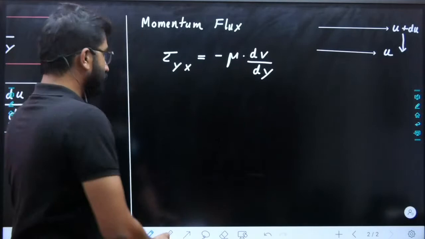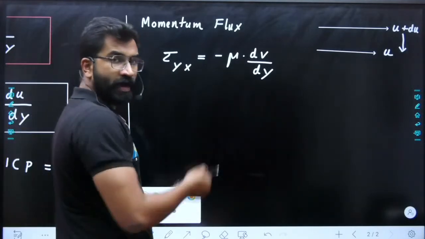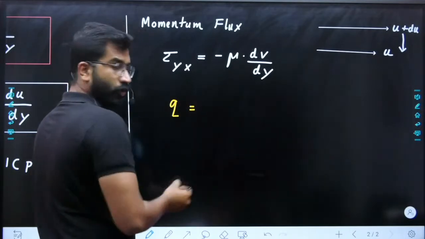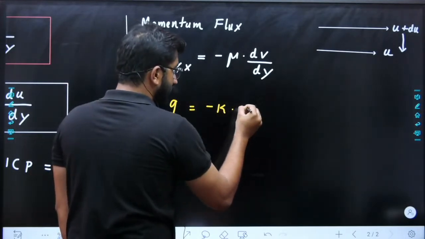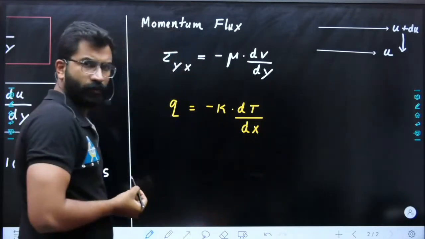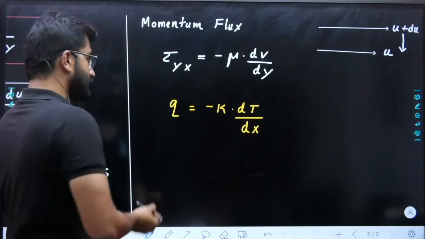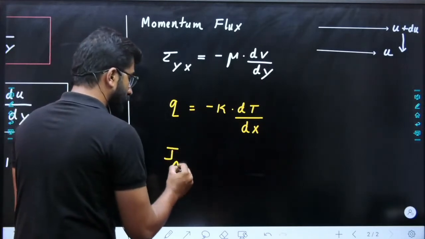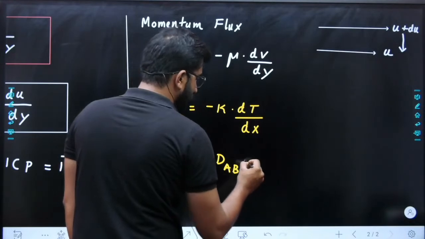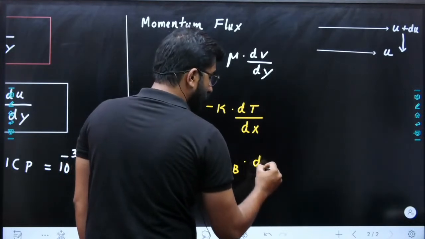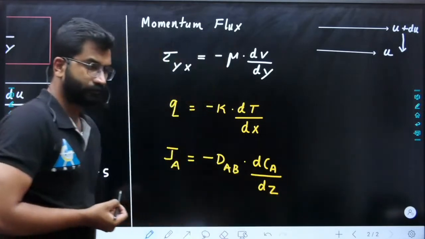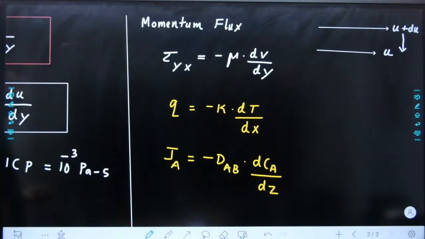Okay, same way, you have three equations in heat transfer. Heat flux, Q is equal to minus K into dT by dx, which is Fourier's law of heat conduction. Same way in mass transfer, JA is equal to minus DAB into dCA divided by dz. Okay, so easy.